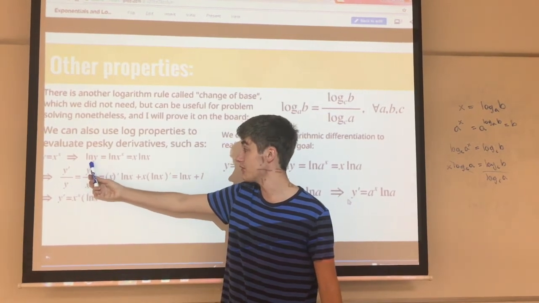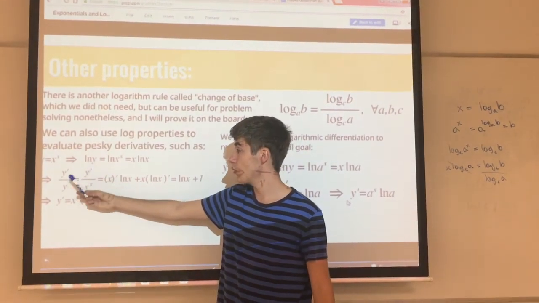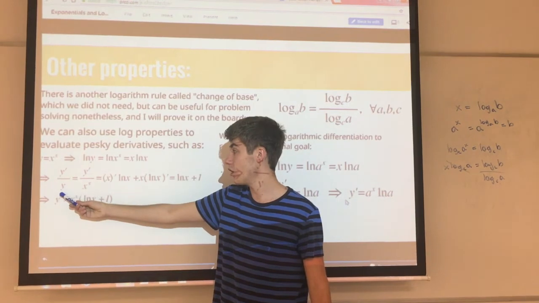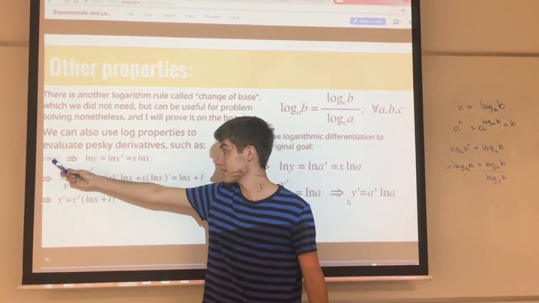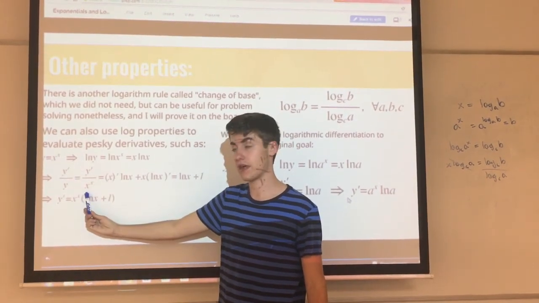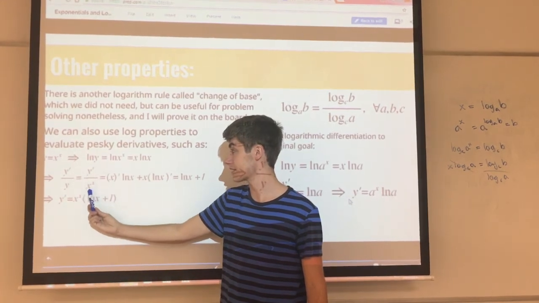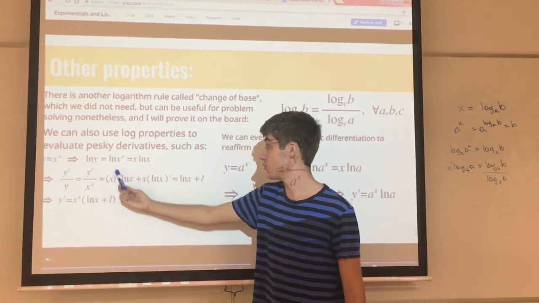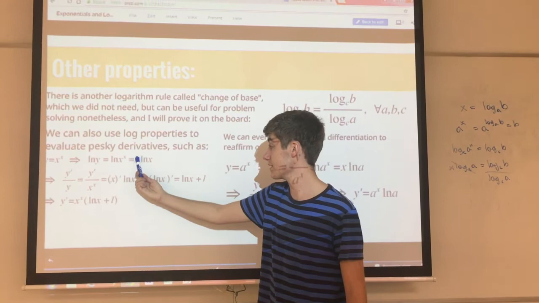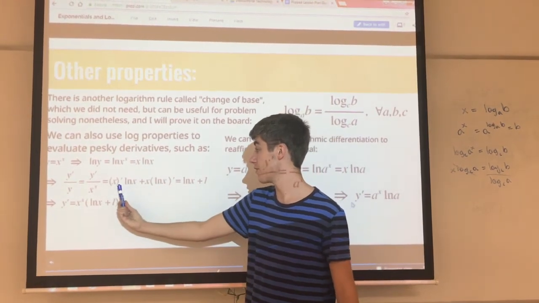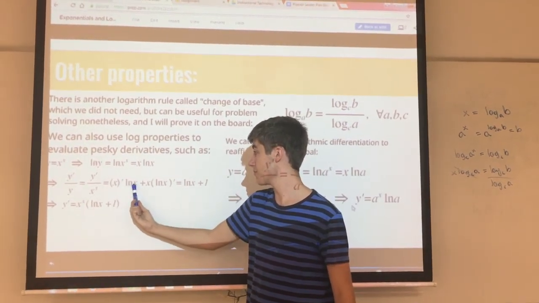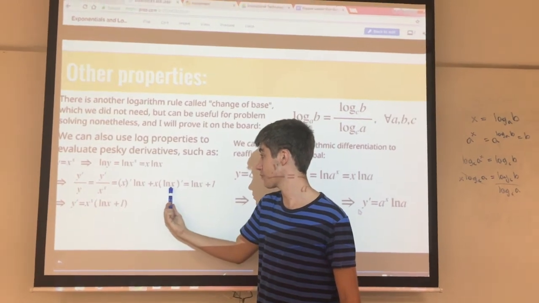So if we take the derivative of the natural log of y, it is the derivative of y over y. And remember, y is x to the x, so we can just fill that in right there. So we have y prime over x to the x, and this is equal to the derivative of x log x, and we use the product rule, so we end up with x prime times log x plus x times log x prime.